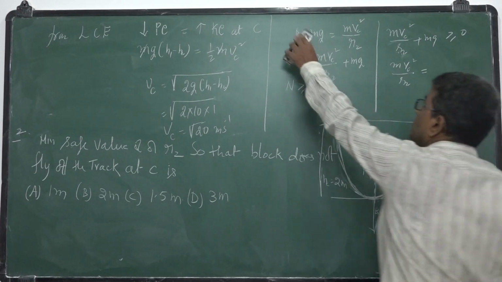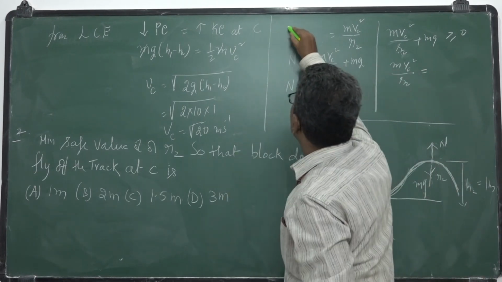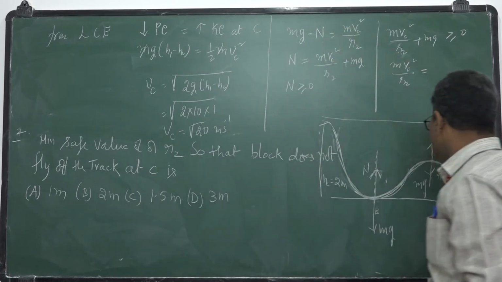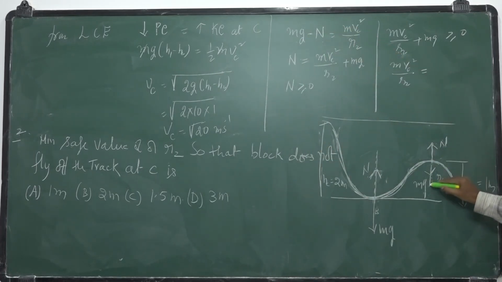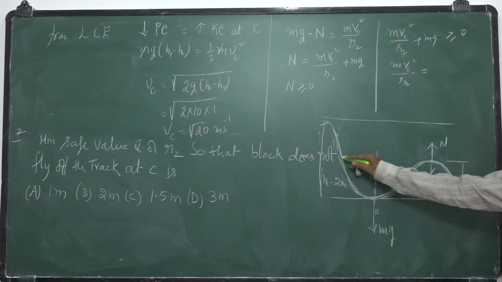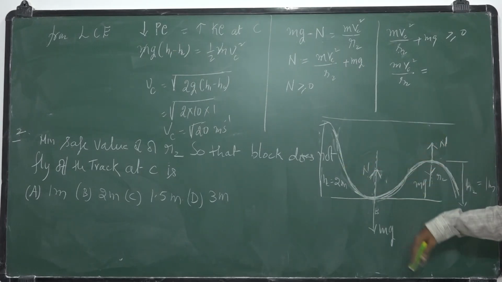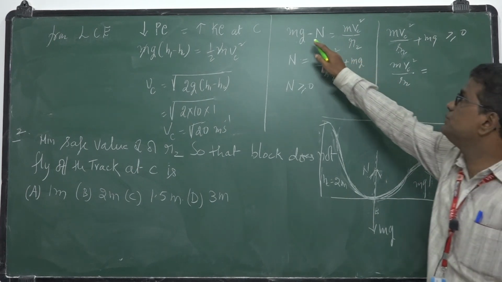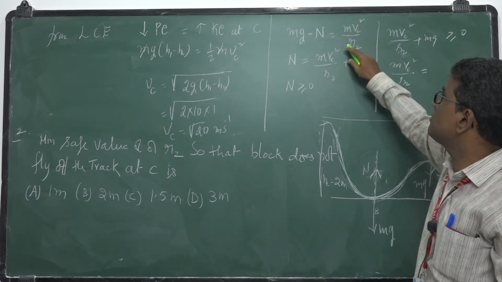So here you have to write mg minus N, isn't it? Because the resultant of these two will provide the necessary centripetal force, and that should be towards the center. For this arc the center is towards down, for this arc the center is up. So here you should write mg minus N should be mv square by r.